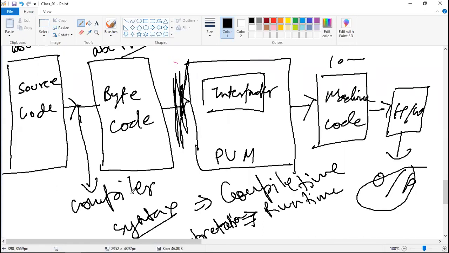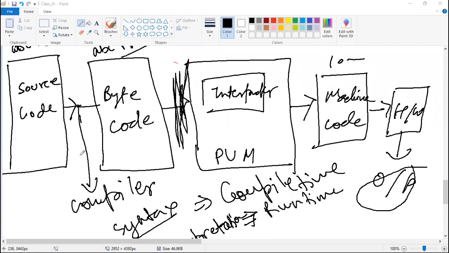Okay. So source code to bytecode is basically what?